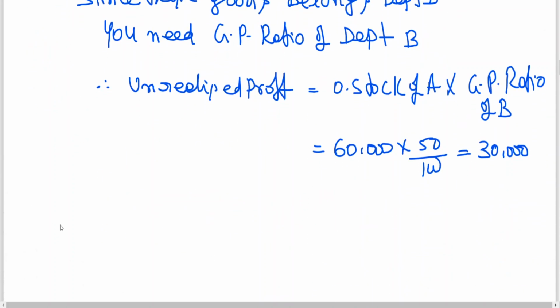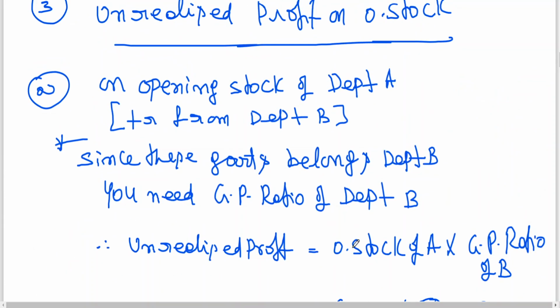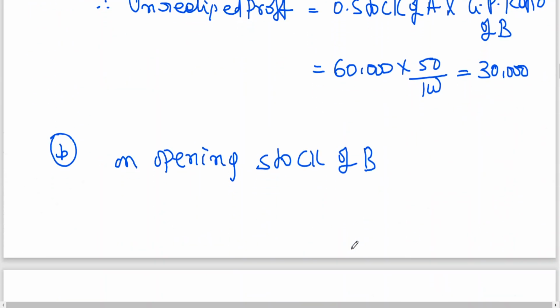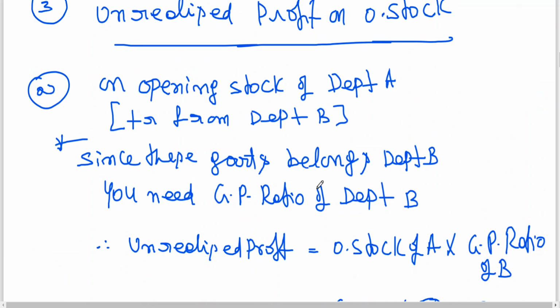Similarly, on opening stock of B, same you can apply. That is transferred from Department A. The same explanation.